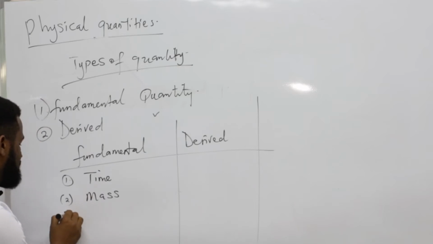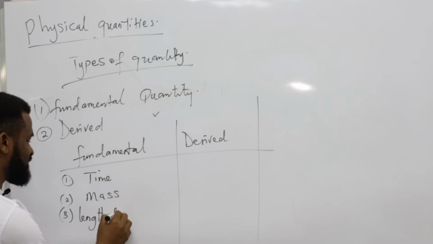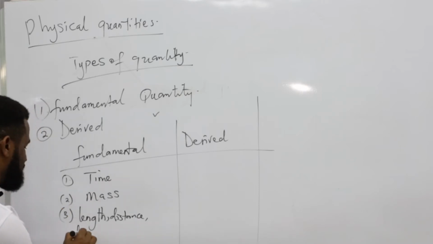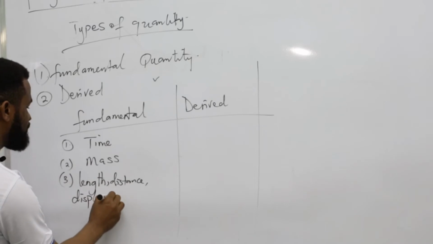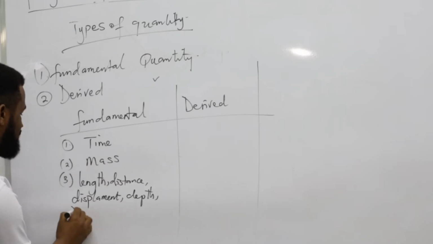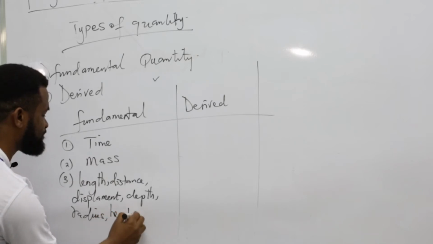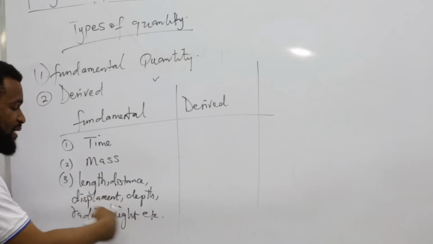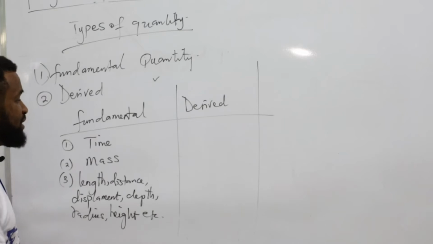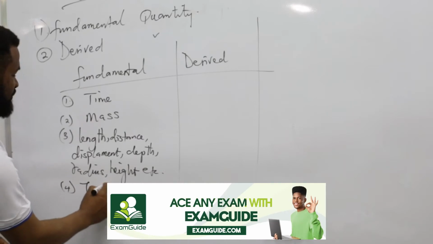Then the next one we'll have is length. Permit me to put distance, because this confuses a lot of students. When we talk about length, we are talking about distance, we are talking about displacement. We are also talking about depth. You know, students get confused. We are talking about radius. We are talking about height, etc. Why am I saying this? Because all of them have the same unit for measuring them. They are all measured in meters. So the fourth one, we talk about temperature.